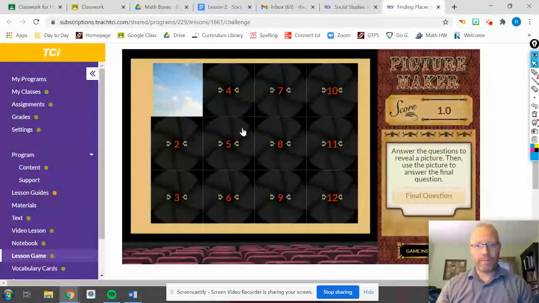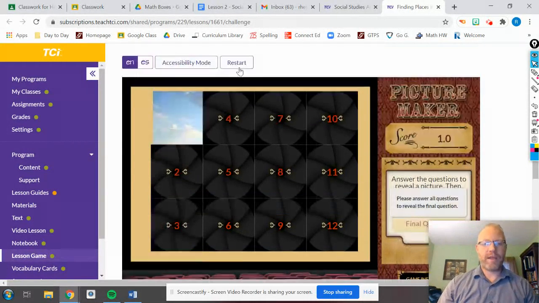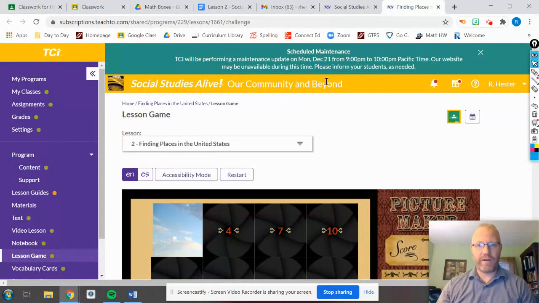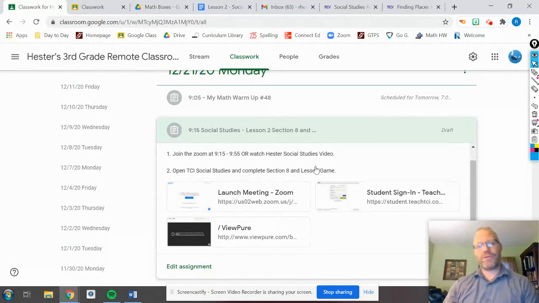It starts to reveal a picture once you get all these done, and you'll get a score, and then you answer the final question. I can't even click it because I'm not done. But you can see they're numbered 1, 2, 3, 4, 5, 6, 7. There's 12 questions. Get them all done, and then guess on your final answer, and you are done with your lesson game. Watch the video from ViewPure, and you are done with social studies.